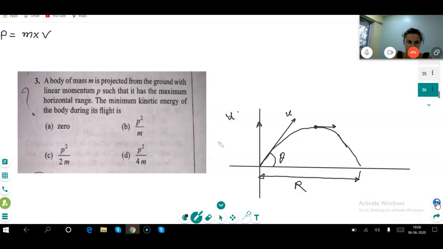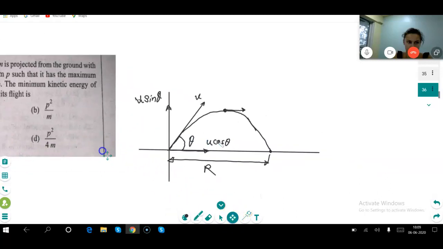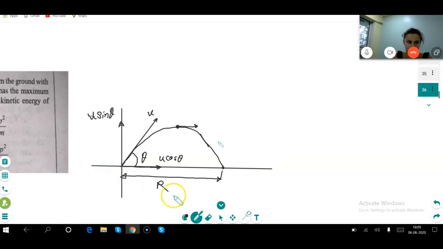And the horizontal component is u cos theta. R we want. So first we want time. R is going to be velocity times time. Yes, horizontal velocity times time. So time we don't have. So time we will get from the vertical equation. Correct?